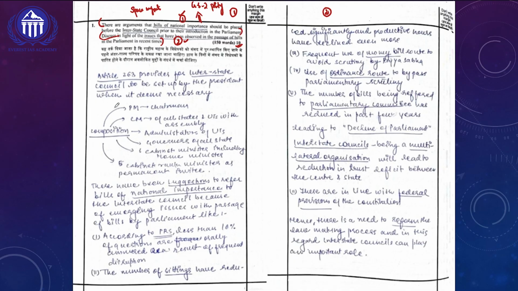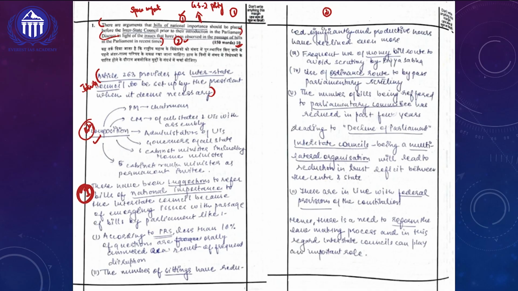Okay, let's now go into the answer writing which All India Rank 1 Shakti Dubey has addressed creatively. There is a clear visible introduction and that has been written in crisp 3 lines. And the introduction is followed by the body of the answer. So in the body of the answer, to start, she is talking about the composition, and then she is entering into the crux of the answer, where she talks about what are the arguments which are there for the bills of national importance.